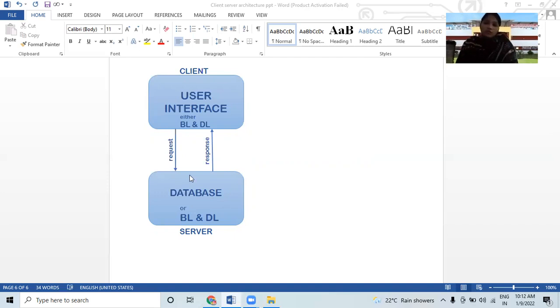This comes in the database and in the server machine. So request and response are done here. If the client sends a request, then the server will respond, and if the server requests, then vice versa will happen. That is request and reply.